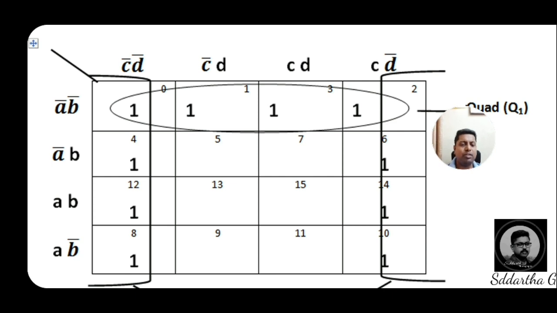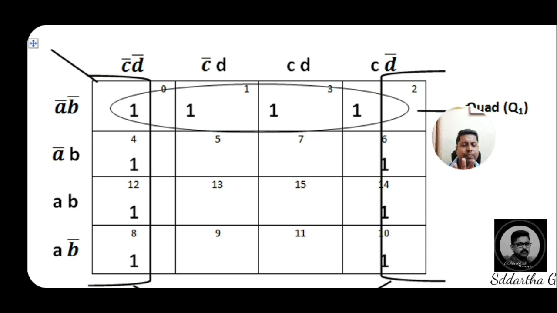So in the boxes of decimal equivalents 0, 1, 3, 2, then 4, 6, 12, 14, 8 and 10, we are placing 1.